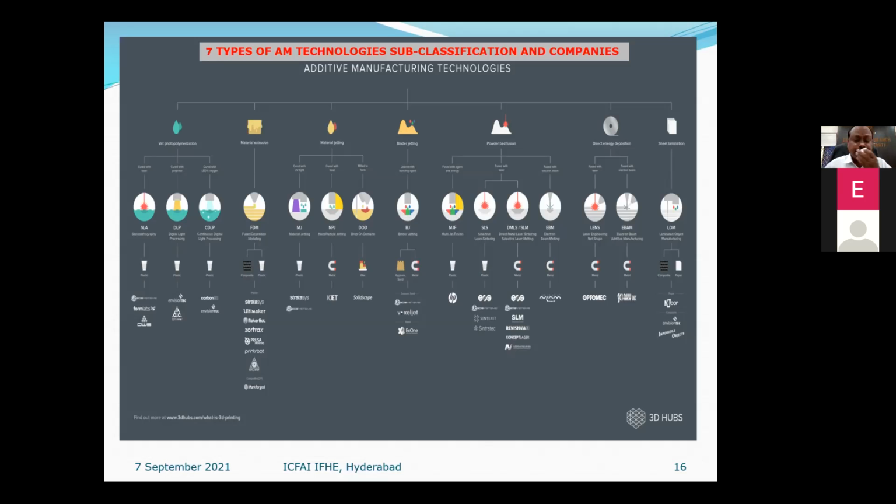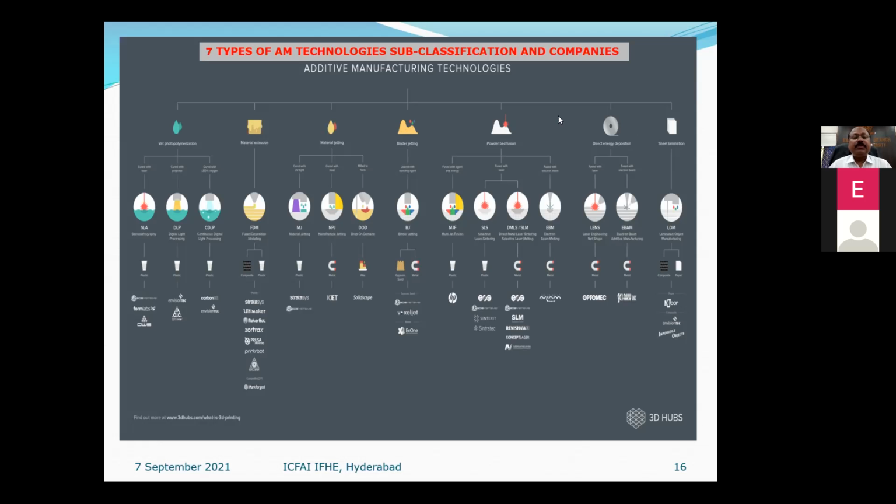First one is VAT photopolymerization. Second one is material extrusion. Third one is material jetting. And the fourth one is binder jetting. Fifth one is powder bed fusion. And sixth one is direct energy deposition. Last one is sheet lamination. So all the available 3D printing systems are classified broadly into the 7 categories.